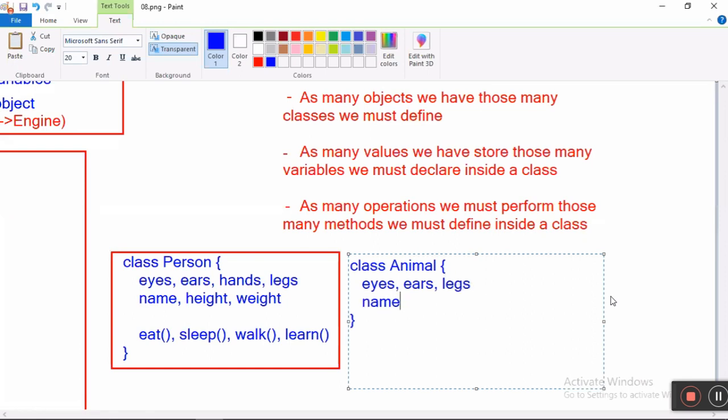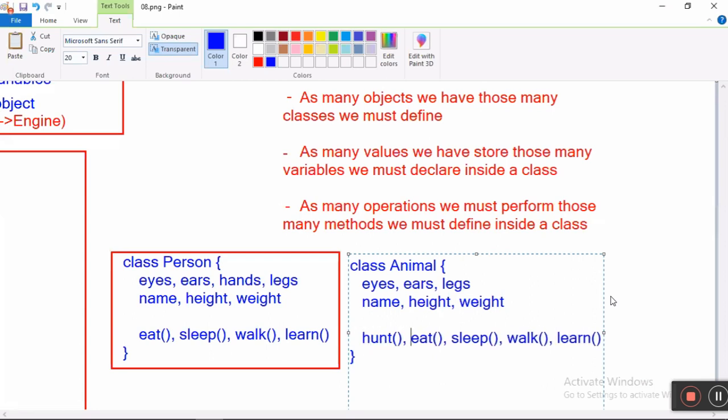Animal has a name, height, weight. Animal also will eat, sleep, walk, learn. And most important, some animals will go for hunt. It will hunt its food. It will find its own food, right?